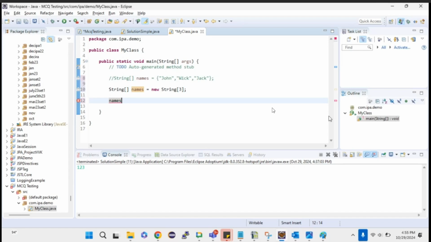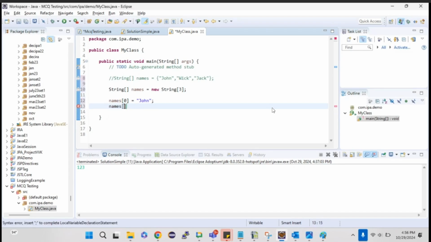So names of 0, which is nothing but the 0th index. In the 0th index, yes, I can store the value. And if I want to store the next value, I need to mention it along with the index. Names of 1 equal to Vic. Next, names of 2 equal to Jack. So this is how the values will get stored with the help of indexes.